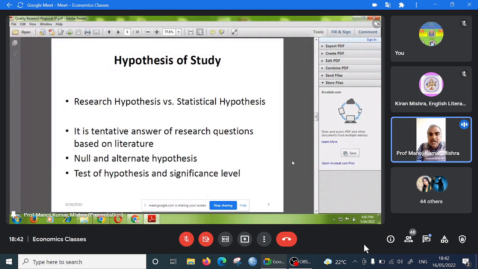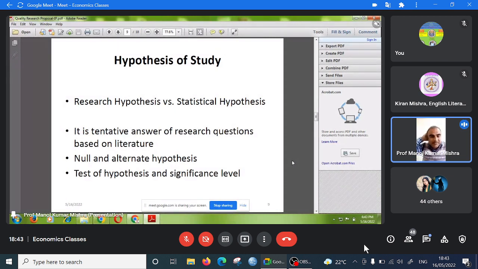Null hypothesis is an unbiased hypothesis. So while making the null hypothesis, you should think of it as an unbiased concept. So we write that there is no significant impact. Null hypothesis is denoted by H0, and alternate hypothesis is denoted by HA.